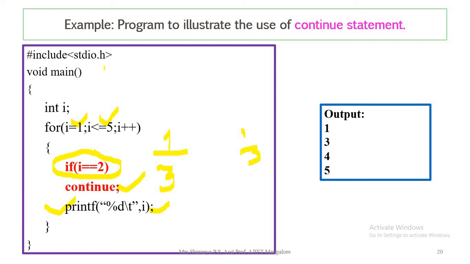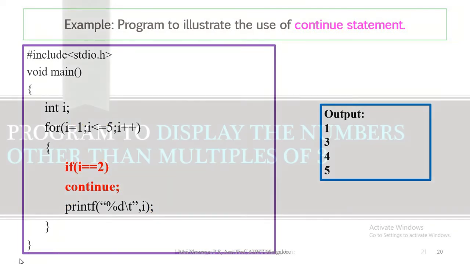So here, the continue is applied when the condition i is double equal to 2. In the sense, the corresponding statement will be skipped. That iteration is skipped and it will move on with the next iteration. It is not completely terminating the loop as it was doing with the break statement.